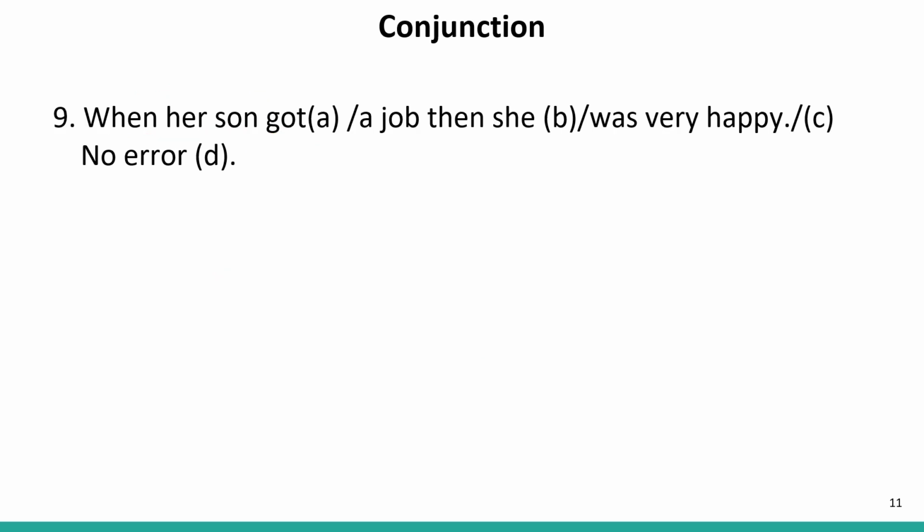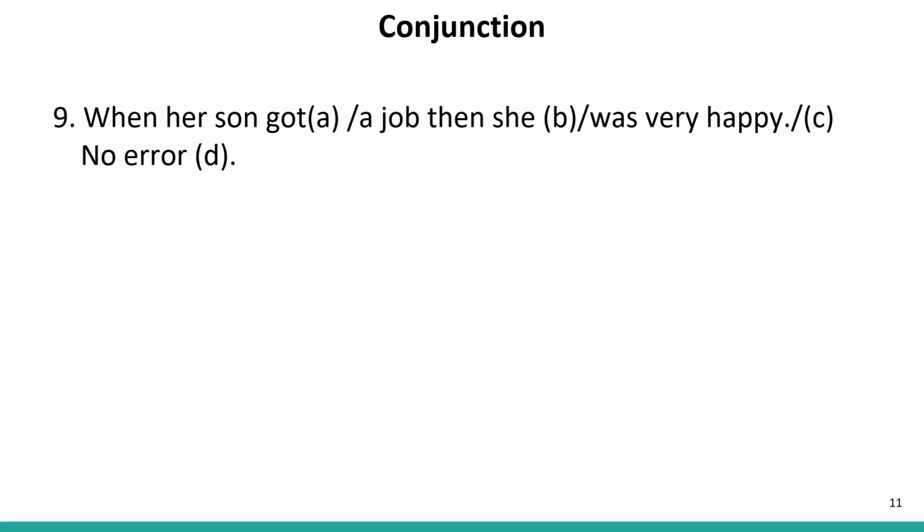When her son got a job, then she was very happy. Now, we cannot make unnecessary pairs. We know which pairs can be used and those are predefined. In this sentence, we can see an unnecessary pair has been made, that is when and then.